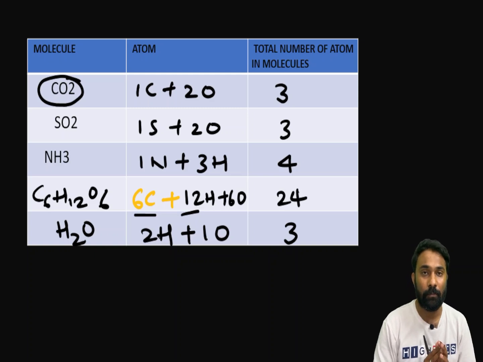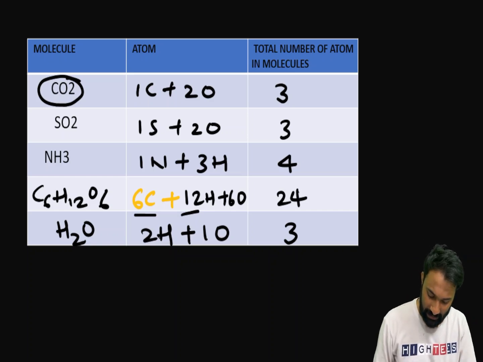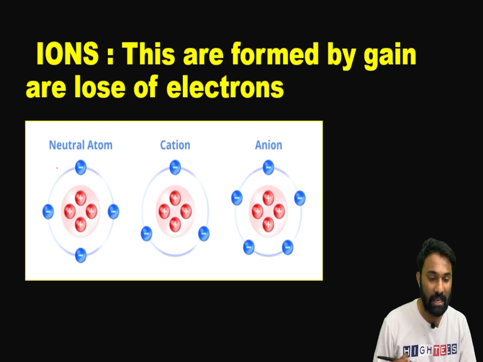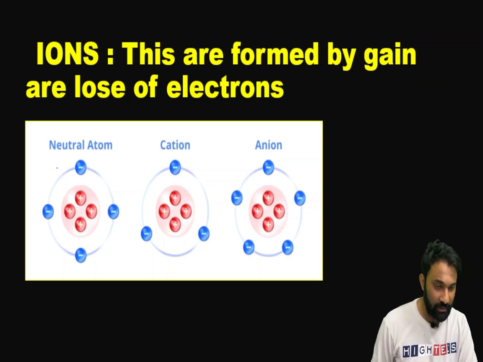Now these are about the atoms. Now molecule. Molecule means the one which is having the independent existence. Atom means which does not have the independent existence. Clear? Next we are going to move to the ions. What is the meaning of the ions? Here when we are moving to the ion, first of all I want to explain very clearly about the atom.